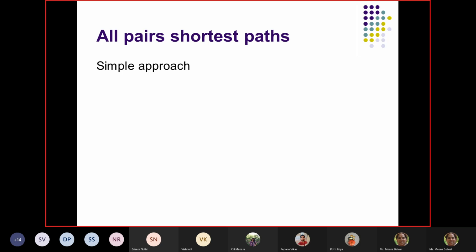So I apply single source shortest path for node A, then for node B, then node C, then node D, like that, and I keep getting the minimum distance from every other node. That could be the simplest approach.